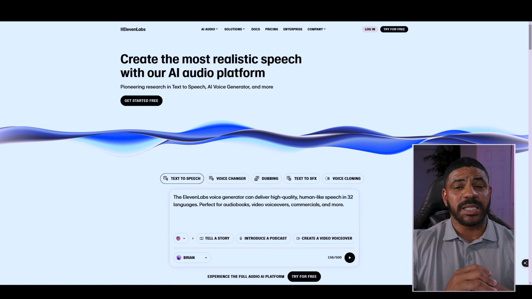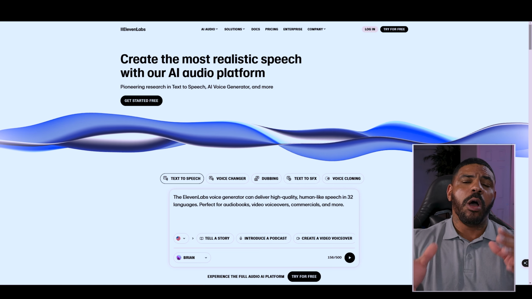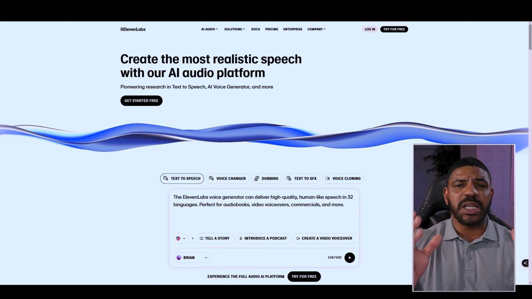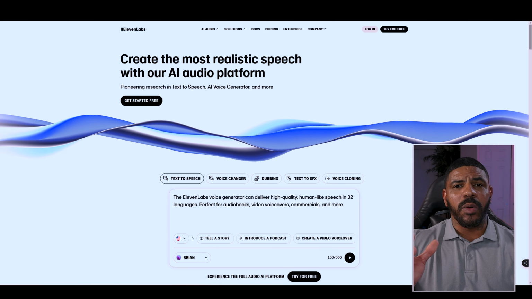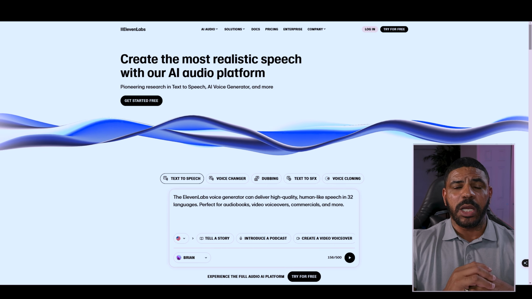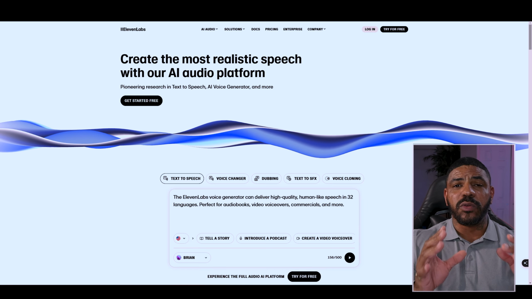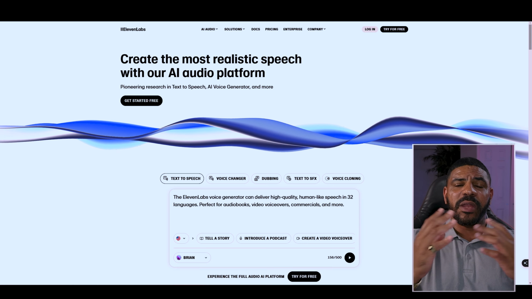Or you can use a text-to-speech platform like 11 Labs, so that way you can put audio over top of the course content that we created on Gamma as well. These are just some other AI tools to take your course to the next level. Now, you can always do this on your own if you're not shy about getting on camera. That is always going to be the best way, but these are just some useful tools using the power of AI to create your online content within a few minutes.